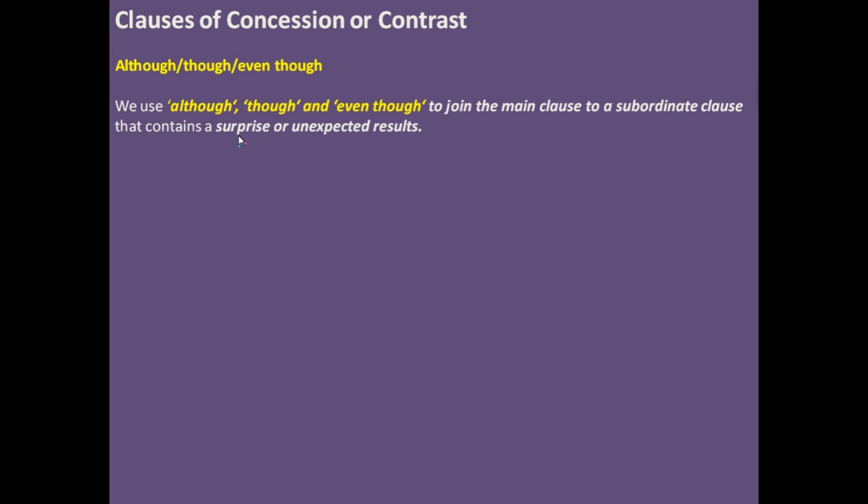You remember your coordinating conjunction but, which is used for two purposes: for denial of expectations and for pointing out the difference between two conditions. In the same way, if you don't use but, you can also use the clauses of concession like although, though, and even though. So here I'm going to present the examples.